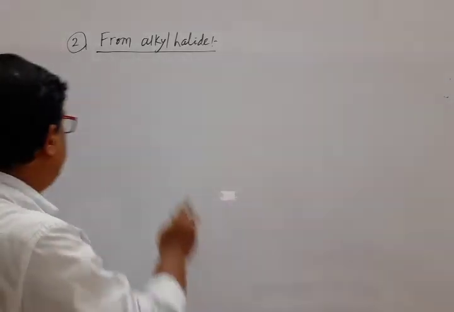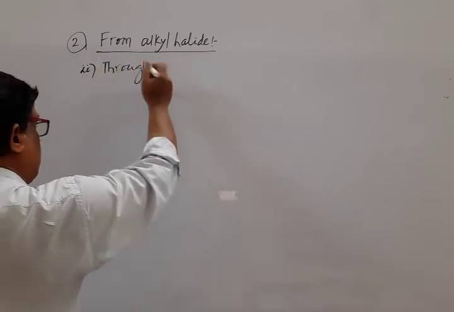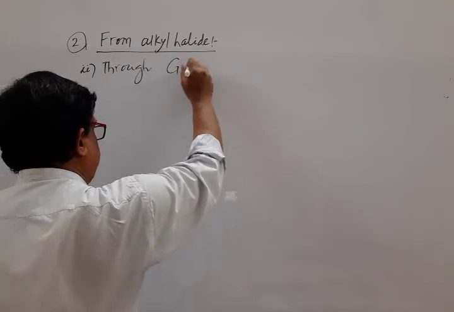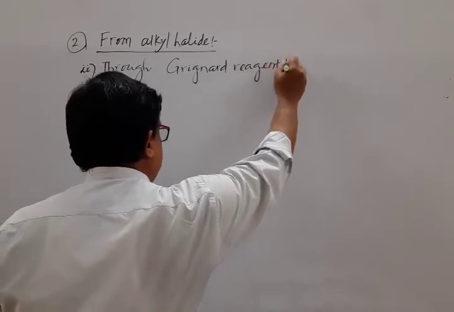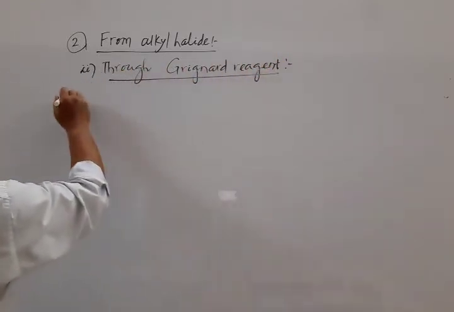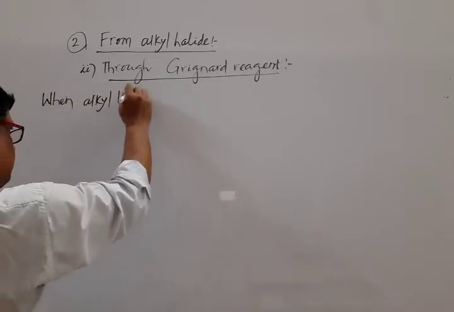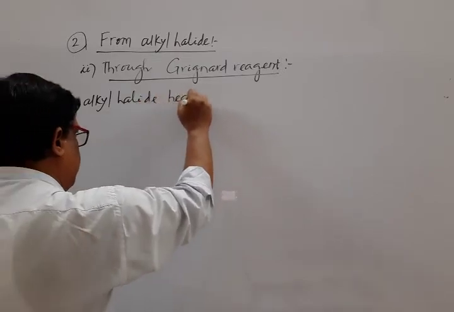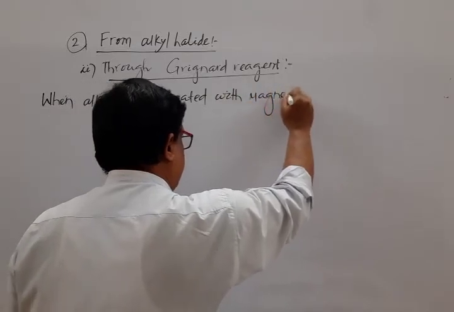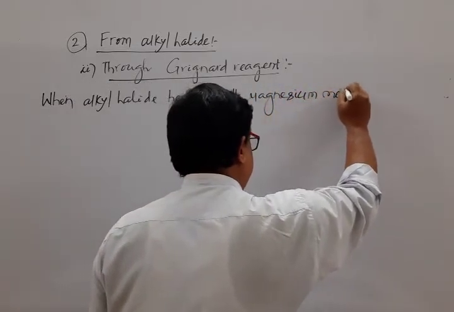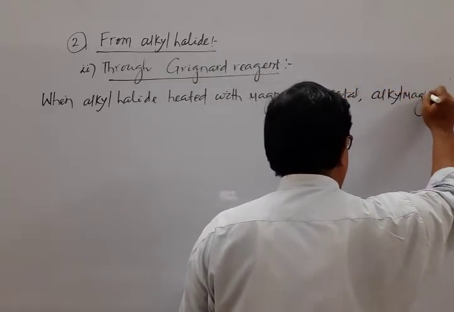Note down, method 2 is through Grignard reagent. Note down the statement: when alkyl halide is heated with magnesium metal, alkyl magnesium halide is formed.